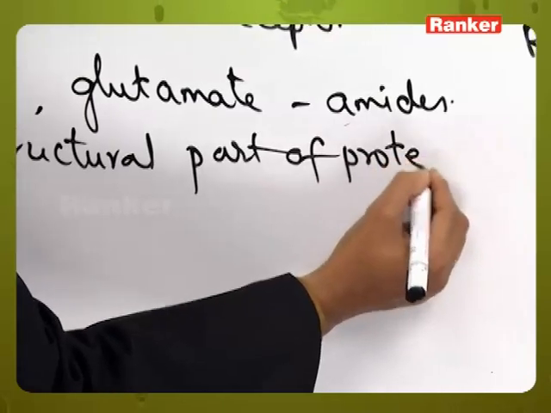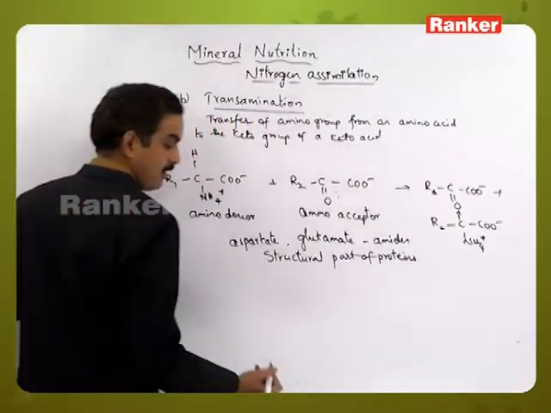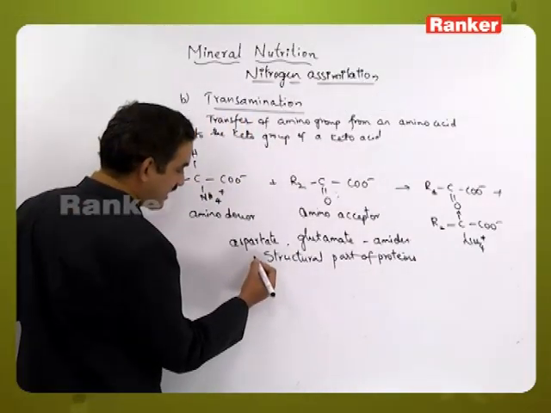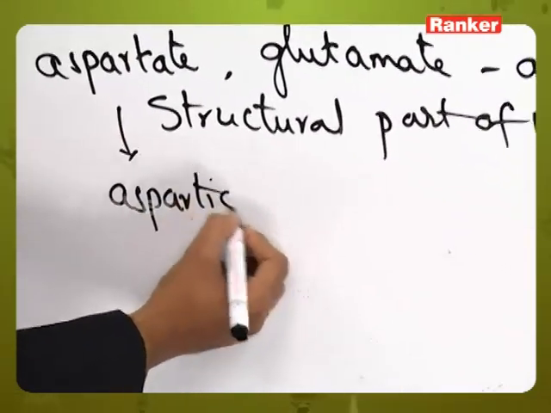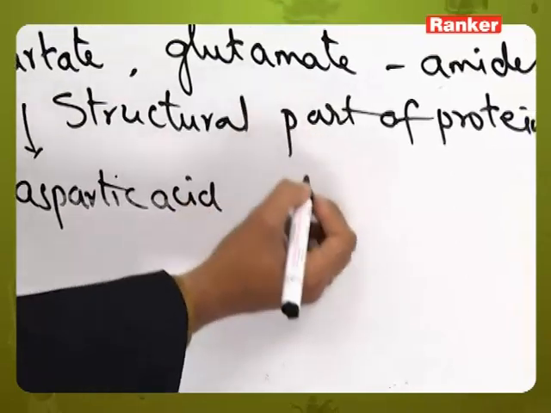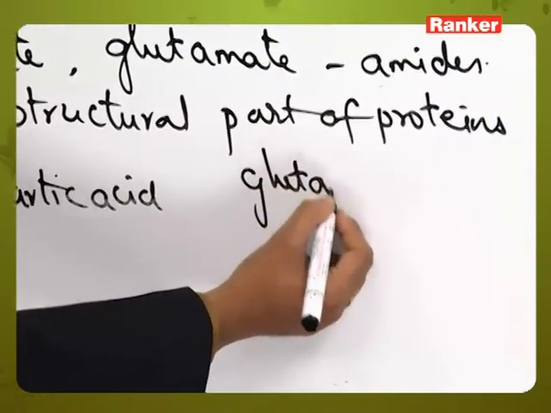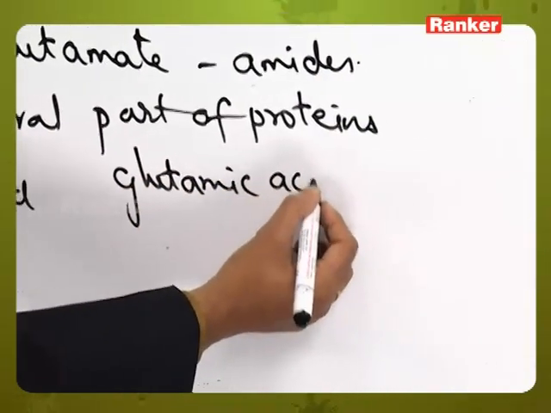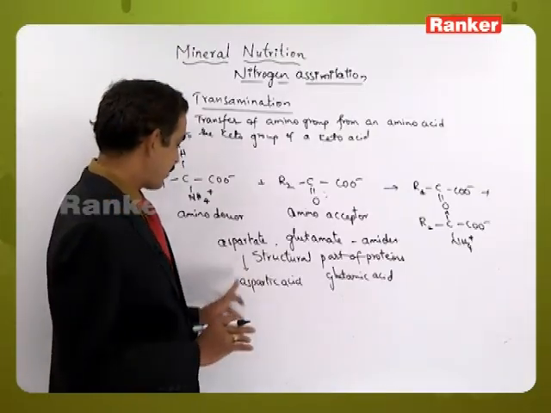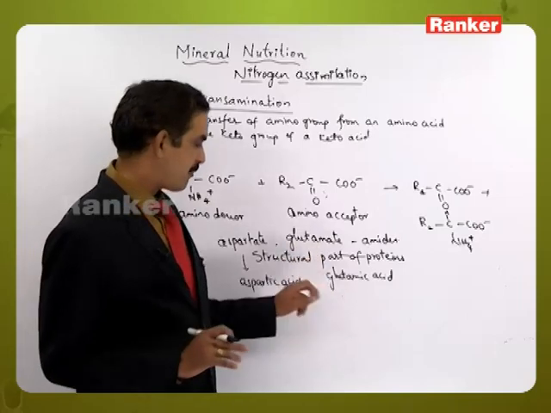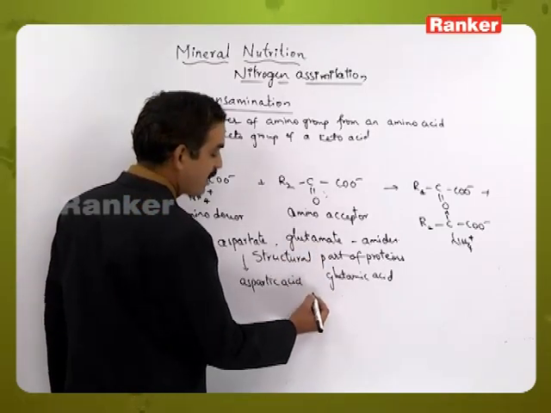These two amides are part of two amino acids: aspartate is formed from aspartic acid, and glutamate is formed from glutamic acid, by replacing the hydroxyl group with the